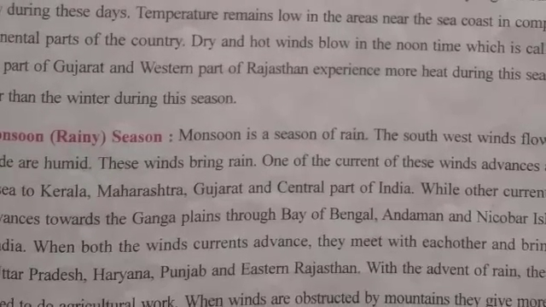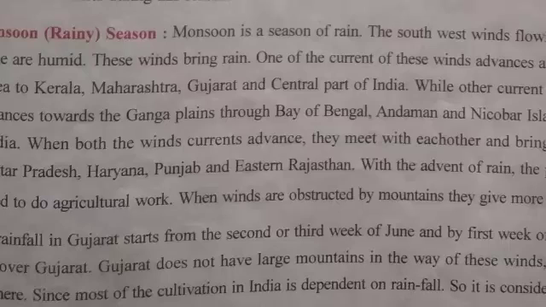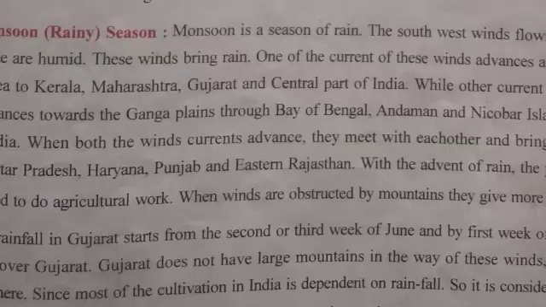Now if we talk about the rainy season or the monsoon season, this is the season of rain. The winds bring rain. One current of these winds advances over the Arabian Sea to Kerala, Maharashtra, Gujarat and central part of India, while the other current advances towards the Ganga plains through the Bay of Bengal, Andaman and Nicobar Islands and eastern India. When both wind currents advance, they meet each other and bring rain to western Uttar Pradesh, Haryana, Punjab and eastern Rajasthan. With the advent of rain, the peasants are activated to do agricultural work.